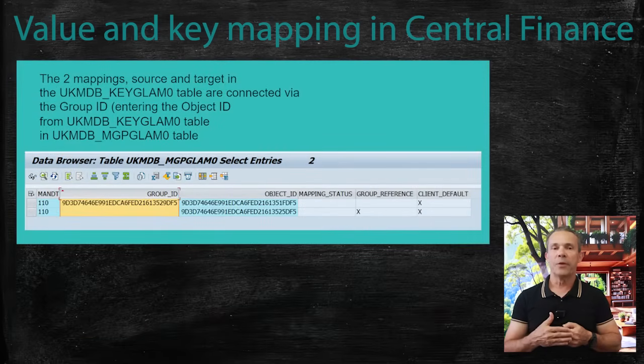The table UKM positive mapping groups, which for GL accounts is UKMDB_MGP_GLAM0, is the one that groups source map values to target map values in a single mapping record based on group ID.